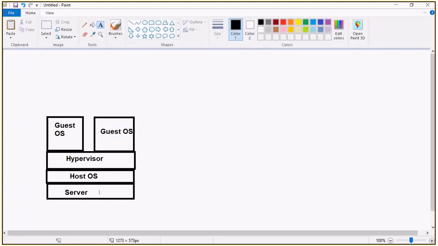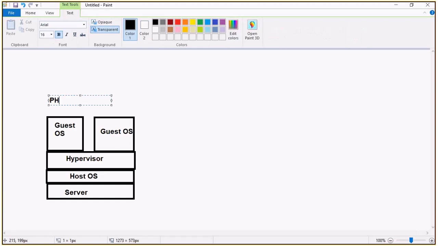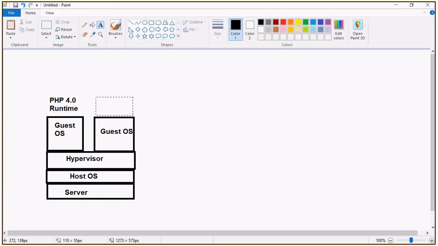Assume that the host operating system is Windows 10. It doesn't mean that this host operating system can be shared with this guest virtual machine. Once again we need to install the guest OS. Then on top of that we need to have our PHP 4.0 runtime, and here I'm having the PHP 5.0 runtime.